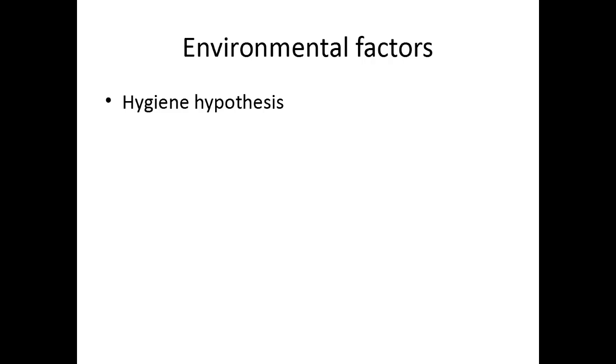Multiple sclerosis in the Indian population is seen more in Parsis. It is said that Parsis are very clean. Since they are very clean, that is why they get multiple sclerosis. So exposure to antigens is a very important step in prevention of autoimmune disorders.